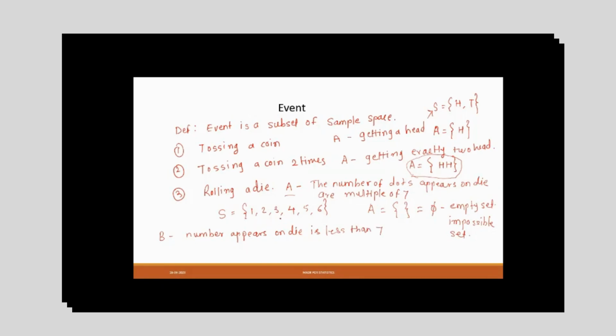So 1, 2, 3, 4, 5, 6 are all less than 7. So my B is nothing but {1, 2, 3, 4, 5, 6}. This is nothing but my S. So whenever an event is equal to the sample space, then you can say this is your sure set.